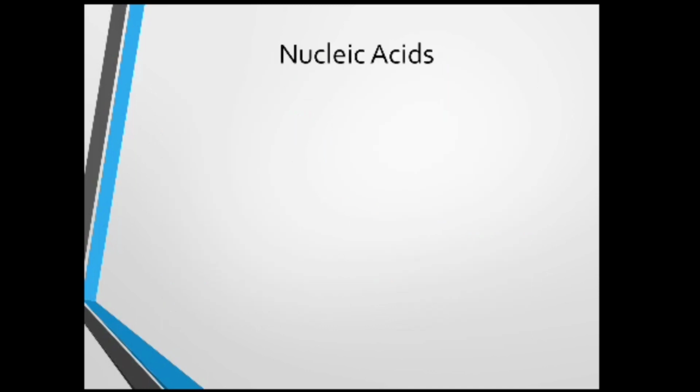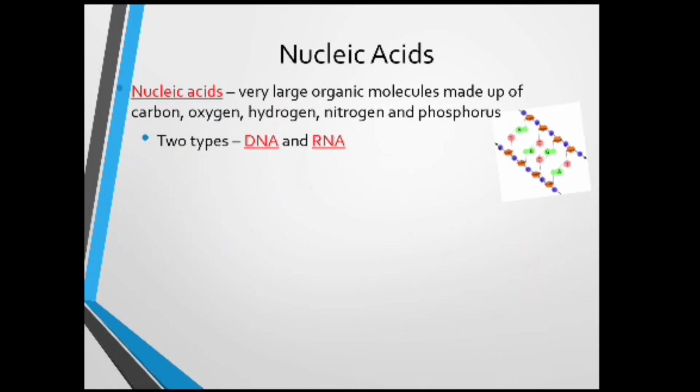Then what are nucleic acids? Here nucleic acids are very large organic molecules made up of carbon, oxygen, hydrogen, nitrogen and phosphorus. They have two types, that is DNA and RNA.